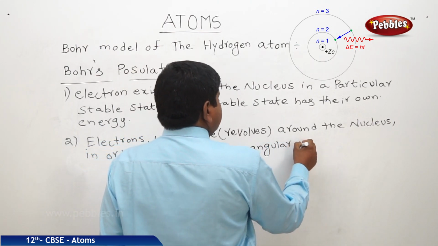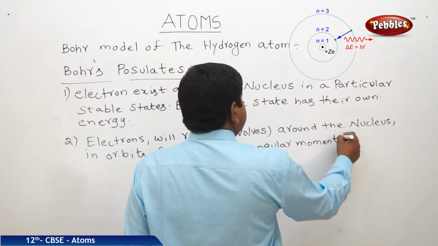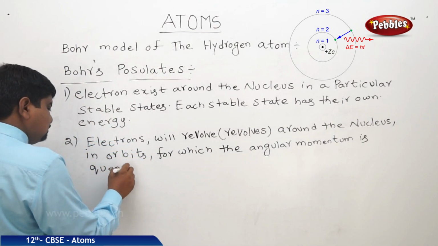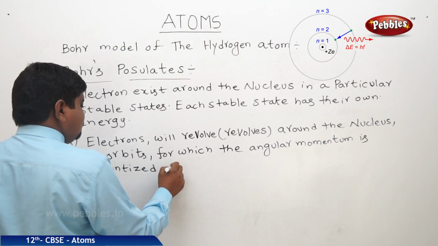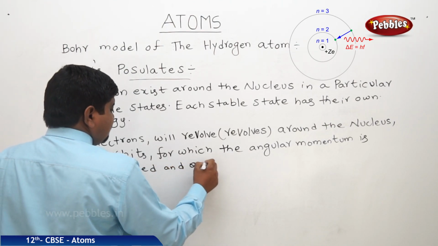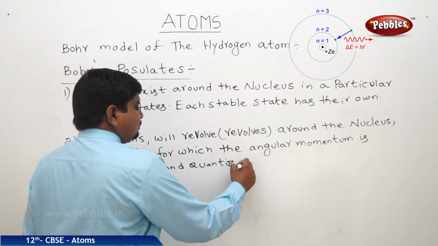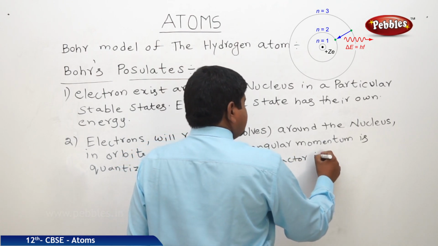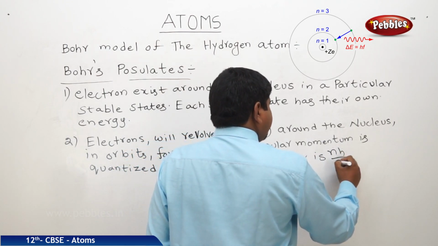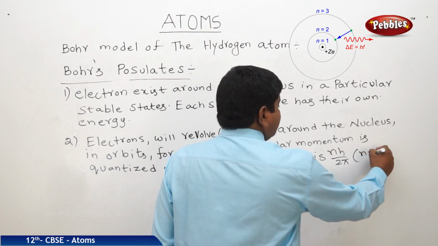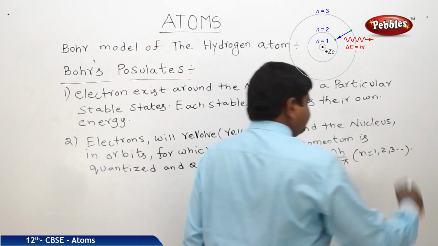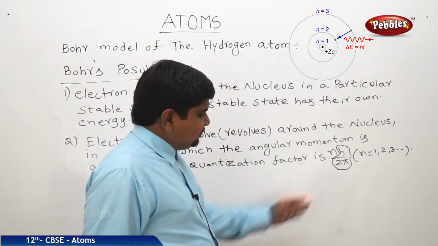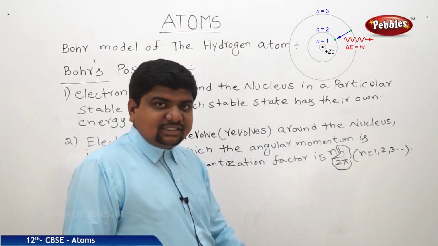Angular momentum is quantized and quantization factor is nh by 2 pi, where n is equal to 1, 2, 3, and so on. This h by 2 pi is the quantization factor, where n refers to the state, means energy state, first energy state, second energy state, such like that.